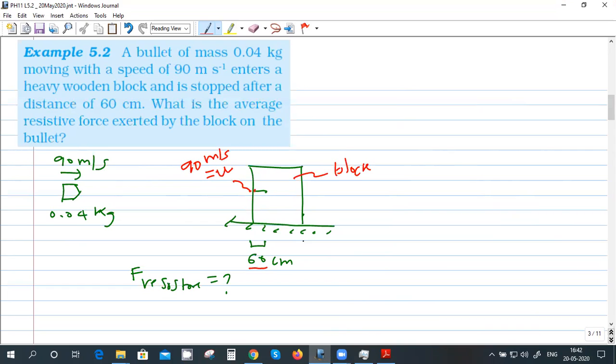Yeah. Okay. What is the velocity here? V. 0. Okay. Right. And the distance is given, right? 60 centimeters. Yeah. Okay. So from this, what can you find? Time. Time is not necessary. See, resistive force is what? Mass into acceleration, right? It's actually deceleration because it's resisting. So mass is known. So if you find the acceleration, then you can get this resistive force. So from V, U and distance, find A.